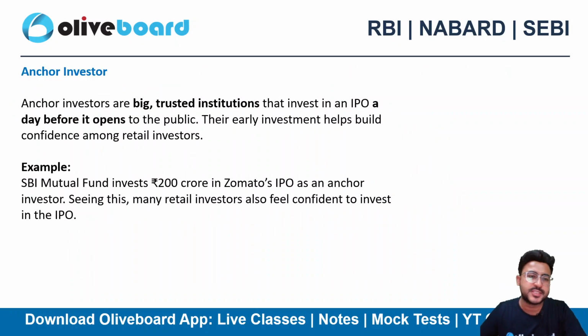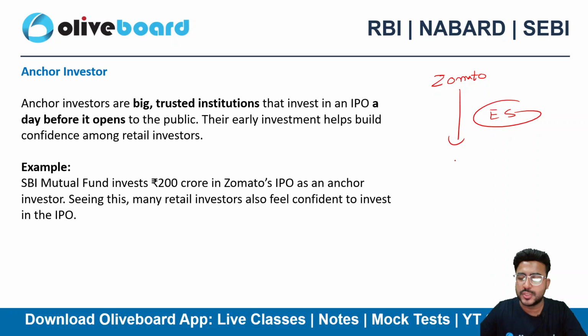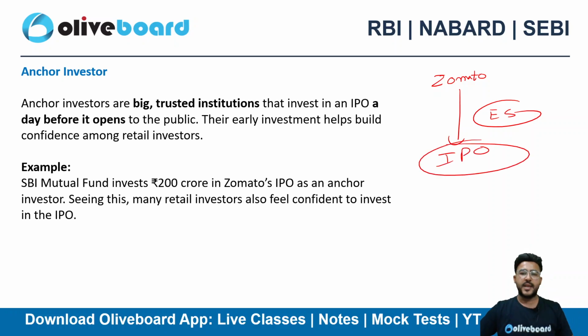So let's suppose a company is issuing securities, Zomato. Zomato is issuing equity shares to the general public in an IPO. They are issuing securities and raising money from the general public. Now, in order to build trust, how can they build the trust? If big investors are investing money in Zomato, definitely the general public will also gain confidence, right? And that's what anchor investors are all about.